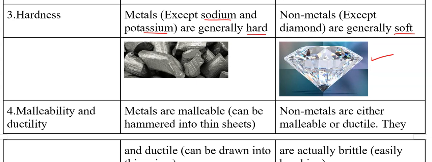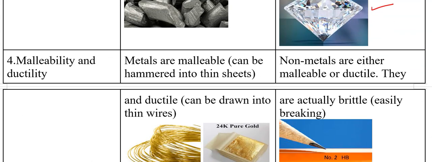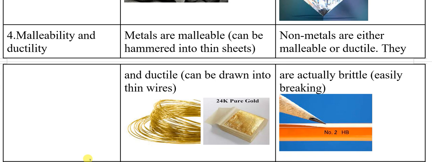Next, malleability and ductility. Malleability means the ability to convert into sheet forms, whereas ductility means the ability to convert a substance into wire forms. Ductility means wire forms, malleability means sheet forms. Metals are malleable and ductile, very simple. We can see this in daily life. Take the example of gold. Gold can be made into wire form, and gold can be made into sheet form. Both can be done.